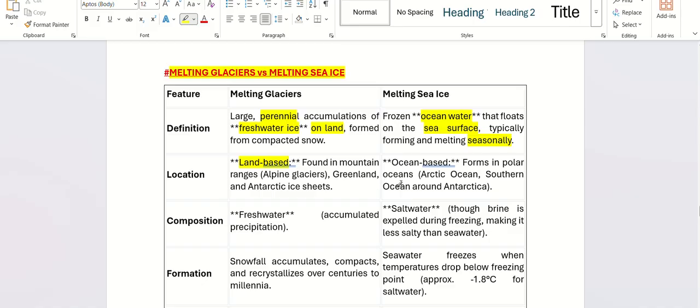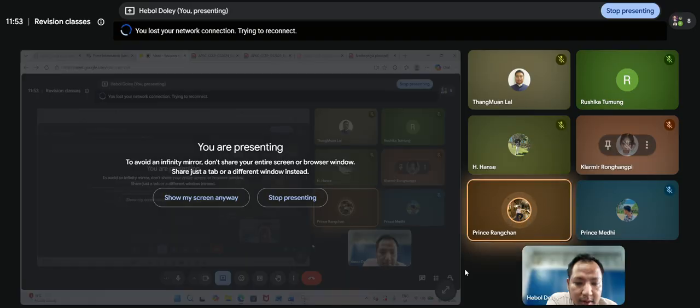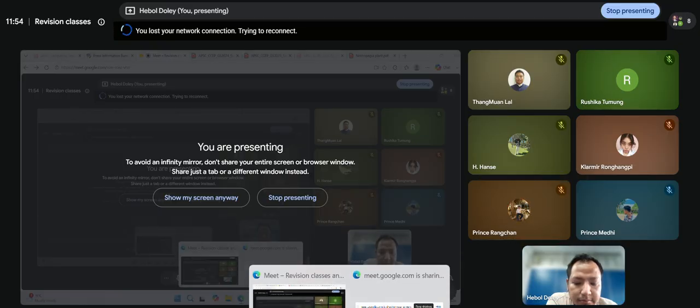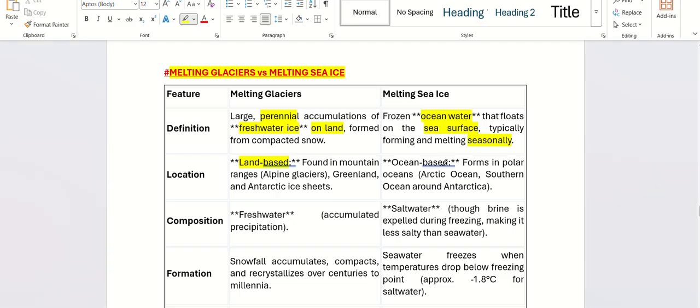Perennial means throughout the year. Okay. So sea ice refers to ocean-based ice, which forms in polar oceans like the Arctic Ocean and the Southern Ocean around Antarctica.